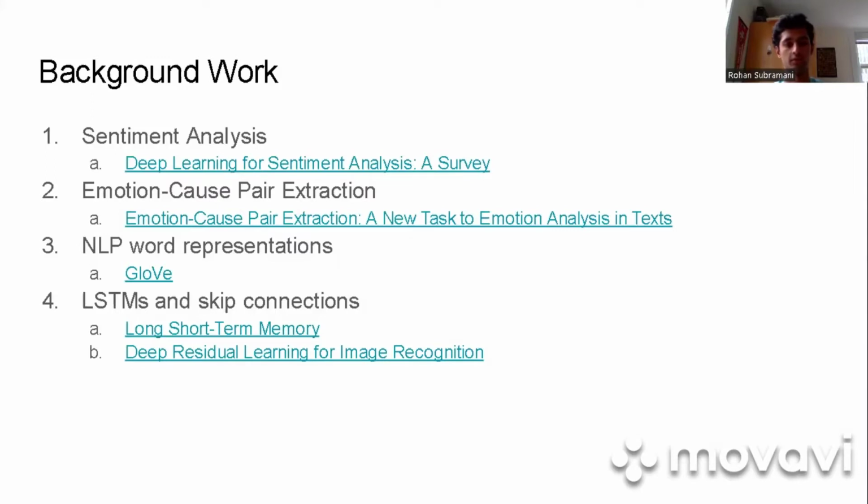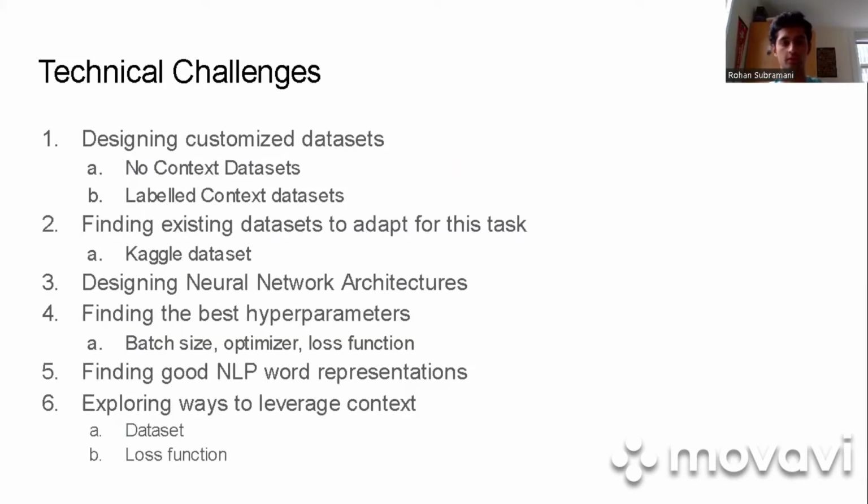And then we also had to look into LSTMs and skip connections generally as useful tools to experiment with for these tasks. So some of the technical challenges that we faced included the need to customize data sets, because there wasn't a lot available that we could find that allowed us to compare between examples with no context and with labeled context. Again, I'll explain that further in a little bit. We did also have to find some existing data sets that we wanted to adapt for this test, just so that we could experiment and test on more examples.